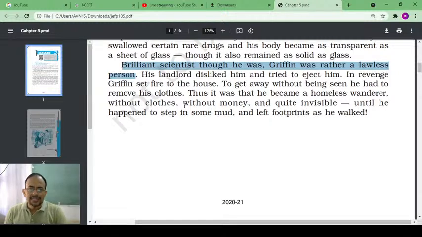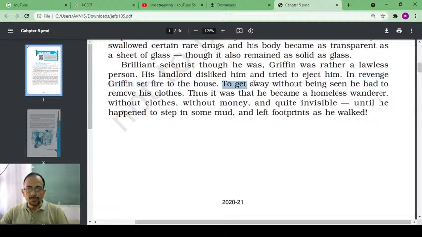His landlord disliked him and tried to eject him. Eject him means try to drive him out of the house. In revenge, Griffin set fire to the house. He became angry and in revenge, he set fire to the house.